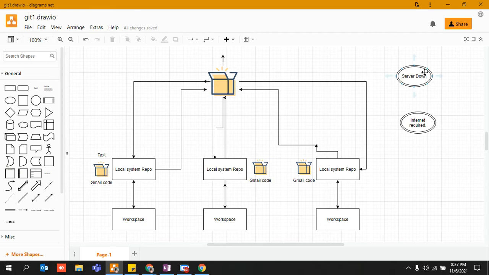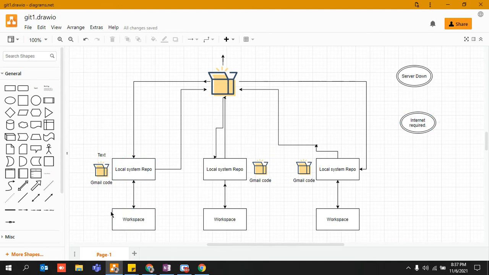But now, if the server is down, you cannot say that you are in the office and cannot work because your server is down. No. Why? Because let's say Rahul was working on a Gmail security application piece of code. He can still work, because in order to write something, or to code something, internet is not required.